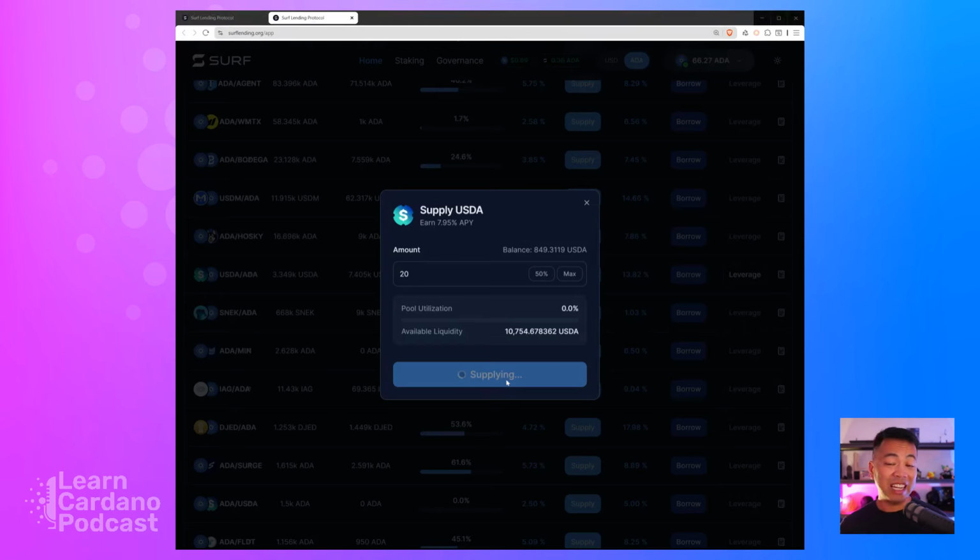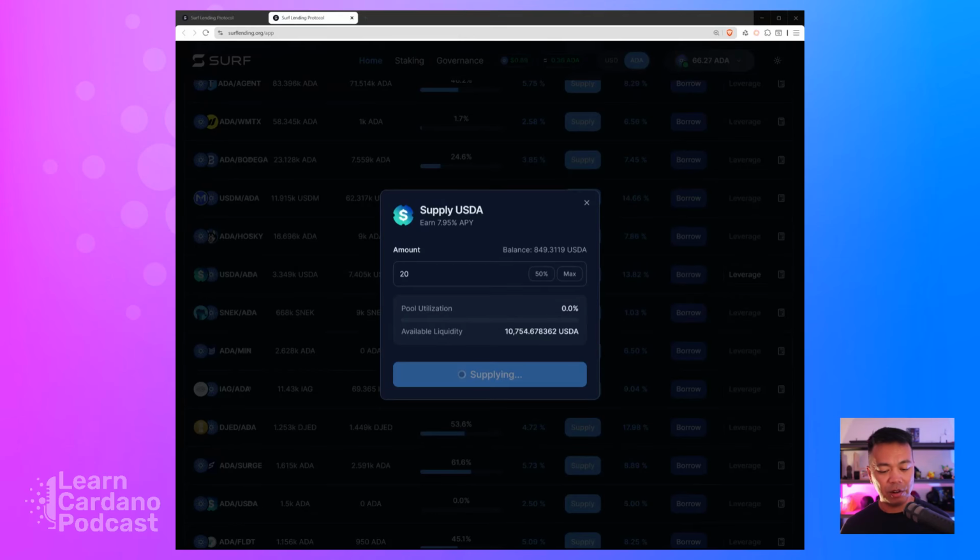Now I'm already connected to the website using my Lace wallet, and you can't see this one at the moment because it doesn't pop up on my recording screen, but it is the transaction for this one here. And I'll just give you a quick description. There is a 2.5 ADA fee, which is used for the smart contracts and sending of the assets. And then that 20 USDA is being placed into this particular pool.